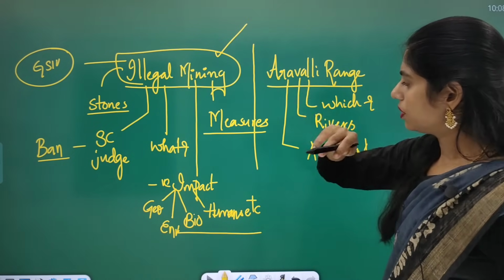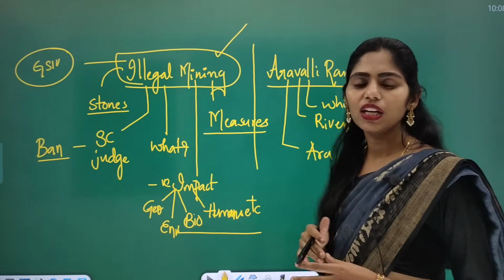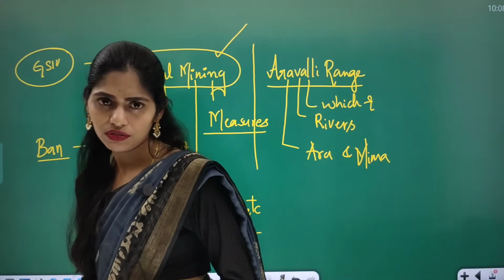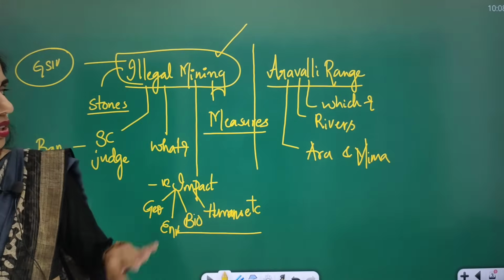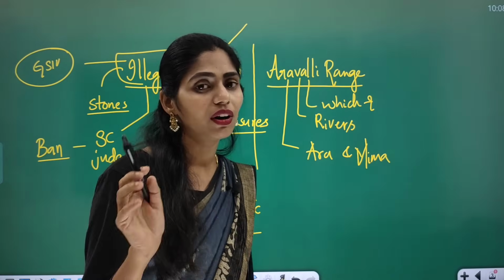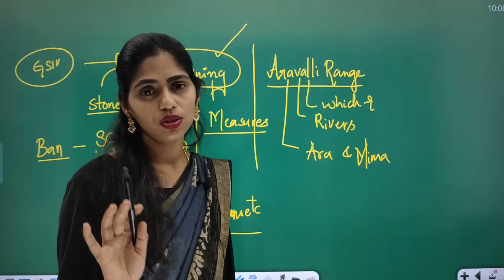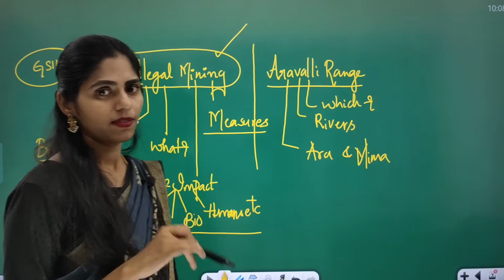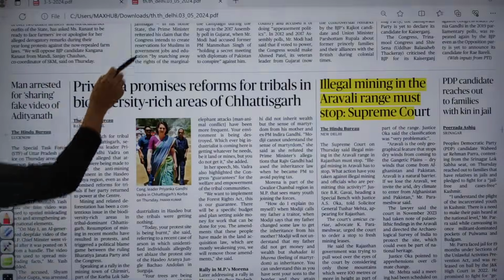So in this way, whenever there is any illegal activity that appears in your newspaper, it can appear as case studies in your ethics, that is GS4. So this newspaper is also important to cover case studies, okay, clear? Don't neglect this area of ethics from current affairs. Okay, now let us see this article in detail.